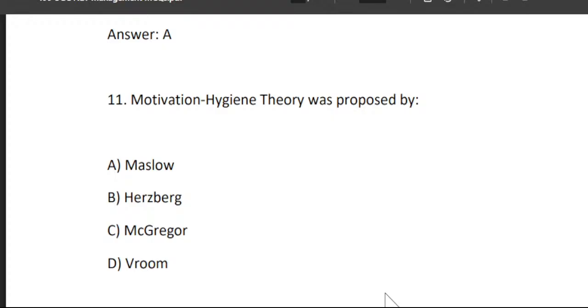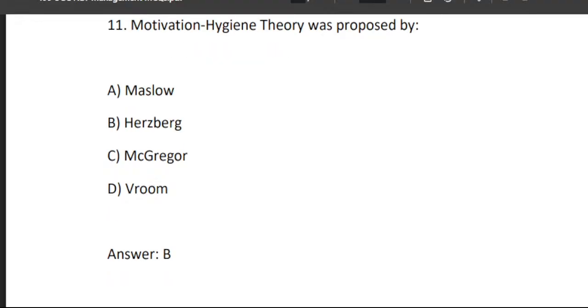C. McGregor. And D. Rome. So the right answer, who has proposed the motivation hygiene theory, is option B, Herzberg. Herzberg is the one who proposed the motivation hygiene theory.